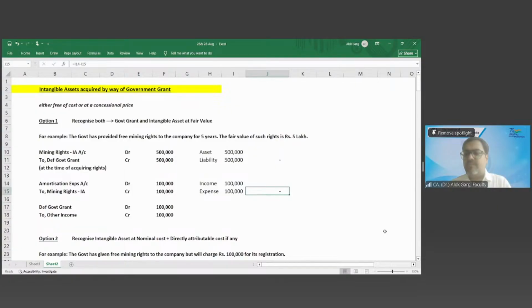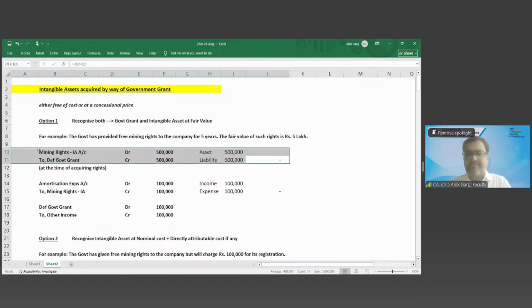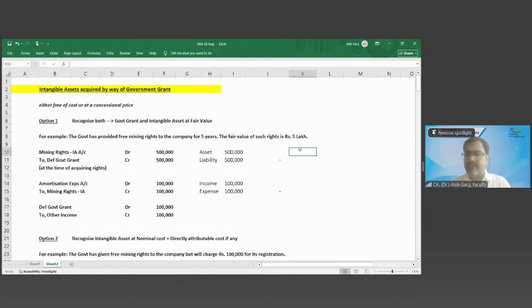Sir, I have one query. We have studied that under the conceptual framework, under enhancing characteristics, there is comparability, timeliness, verifiability like that. In this government grant, I'm thinking that the comparability is missing. When one entity is booking the government grant at fair value, another entity with the same kind of grant is booking it at nominal value and any expenses. When I'm looking at both, the comparability is missing, sir.